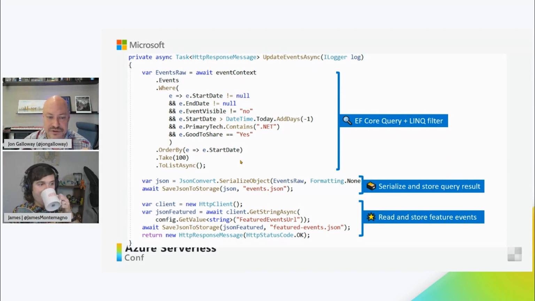So we serialize it to a JSON blob and save it off to storage. Again, using that pattern James and I have been talking about where we have that JSON cache. So for instance, if we're unable to hit the database, it doesn't matter. We can still respond with the information. And then at the bottom we also quickly grab that JSON blob from the GitHub repo and store that information.